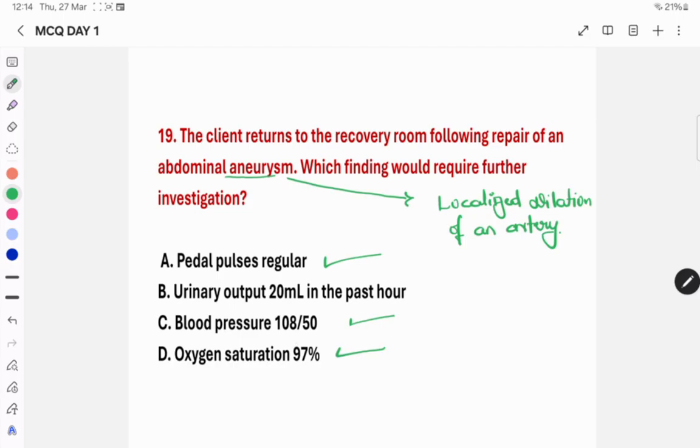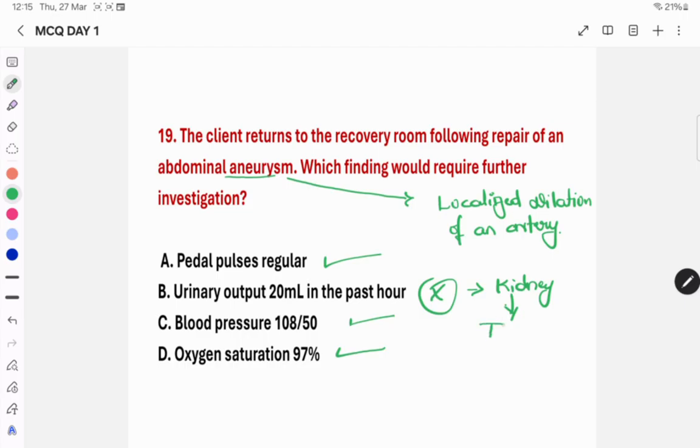When it comes to option B, urinary output 20 ml in the past 1 hour, obviously it is not an okay condition. This needs investigation, because maybe there is a kidney injury. During the ligation or this procedure, they may block the artery, which may cause inadequate blood supply to the kidney.